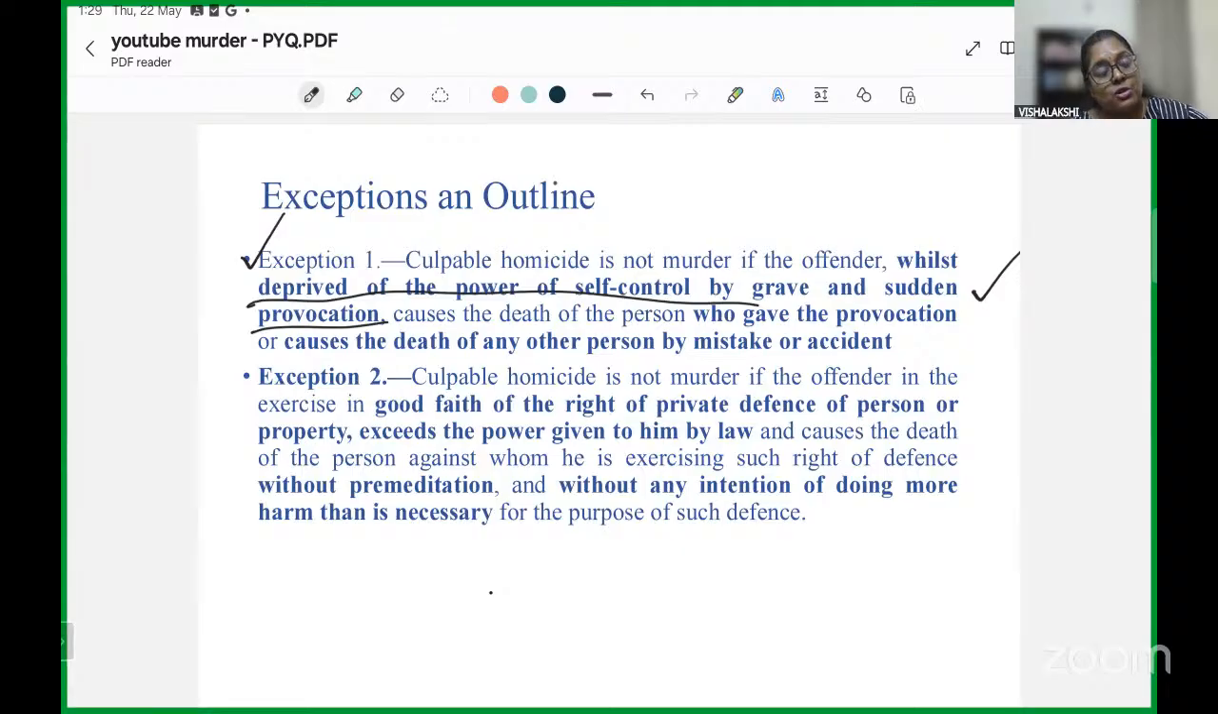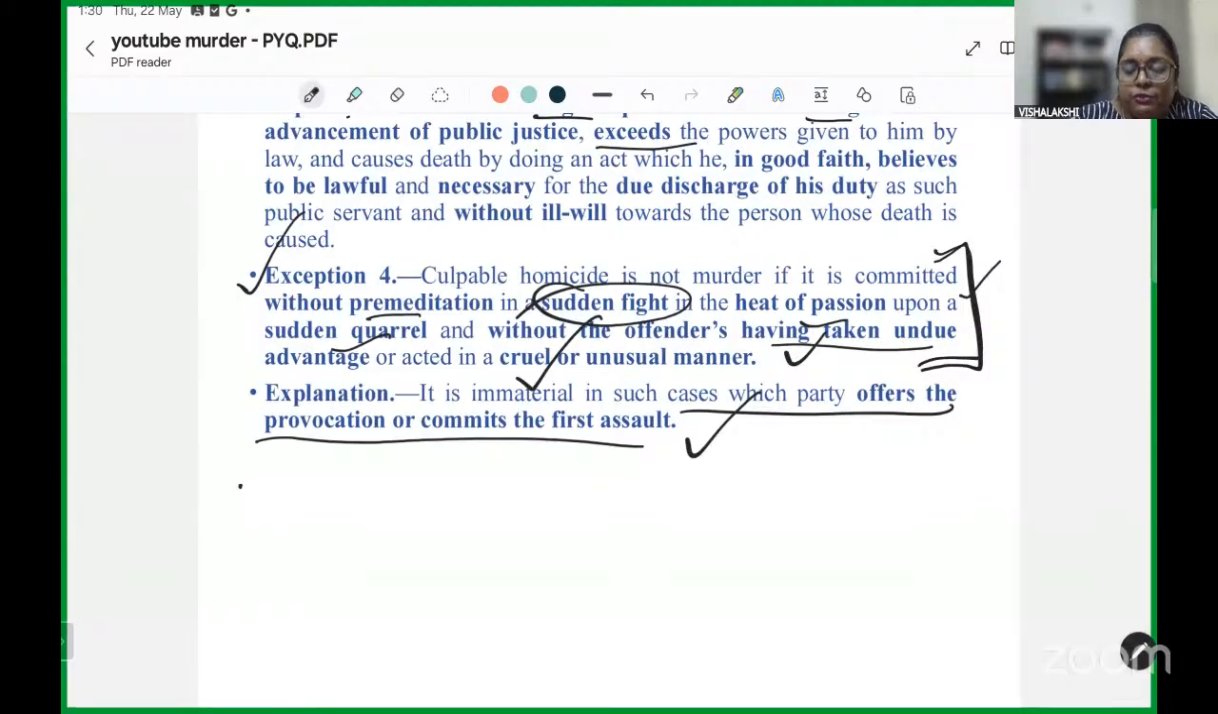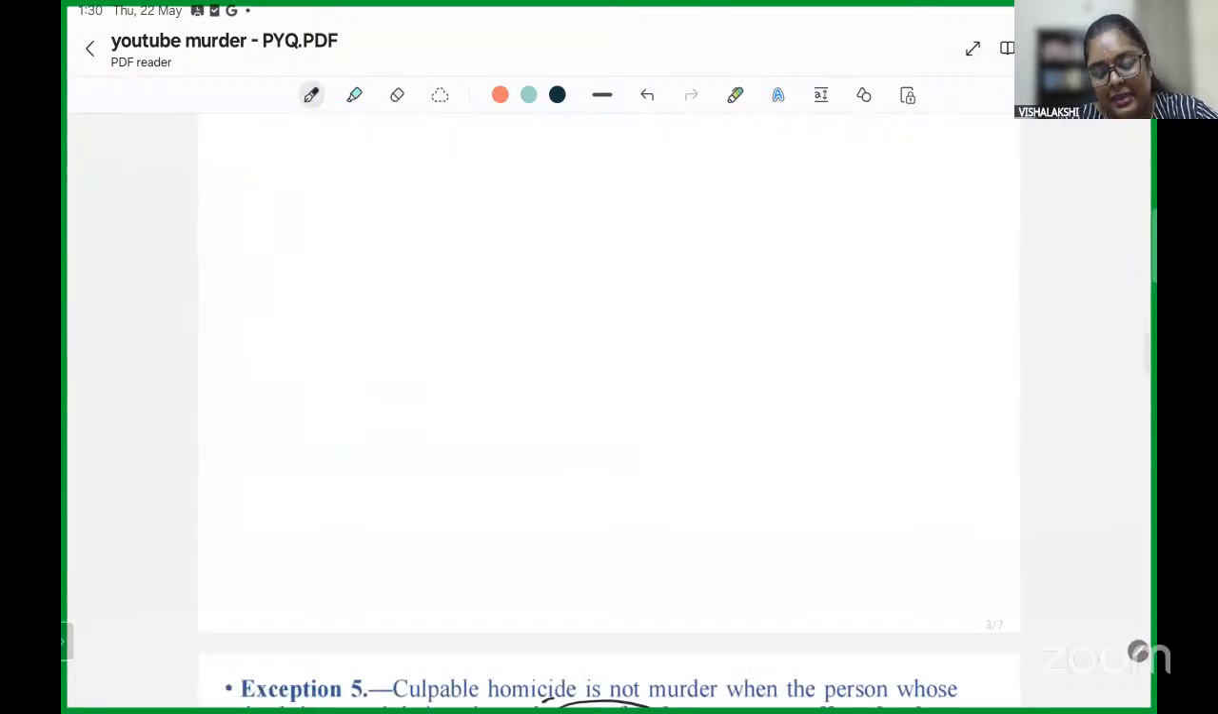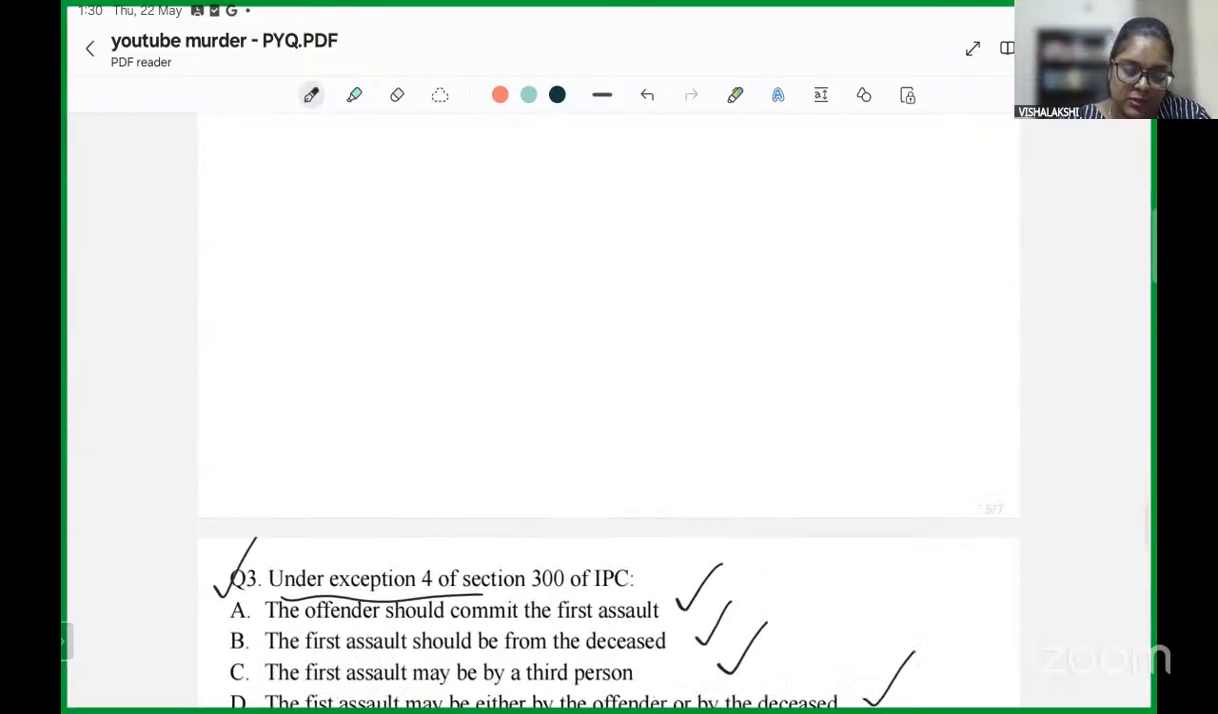Remember, exception 1 is where the provocation must come from the opposite party and you respond being deprived of self control by such provocation. Exception 4, on the other hand, is a situation where a fight is taking place and in a heat of passion, you commit an act. So, in this scenario, exception 4 is applicable to either of the parties if they cause death in the heat of passion, and of course fulfilling all other ingredients which are required.